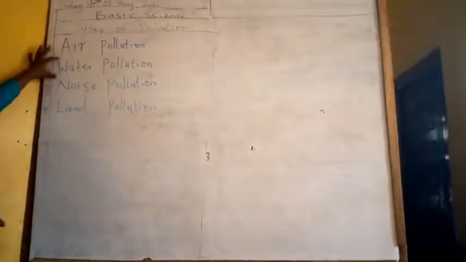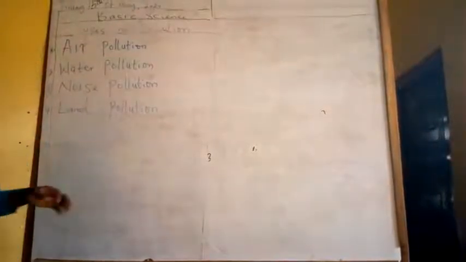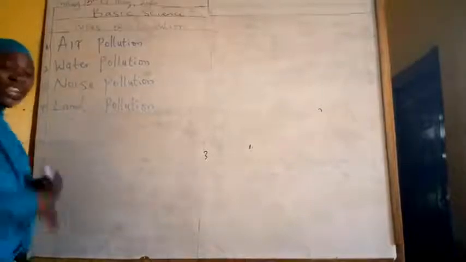But look at water pollution. For example, your mommy puts drinkable water in the house, and somebody puts kerosene in the water, which means the water is polluted. You cannot drink the water again. That is a very good example of water pollution. They polluted the water. It is not good again.